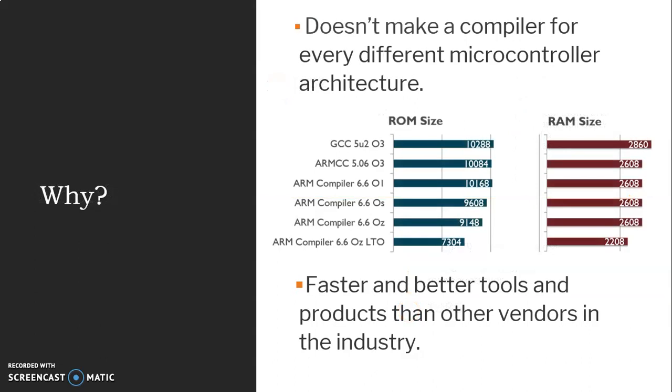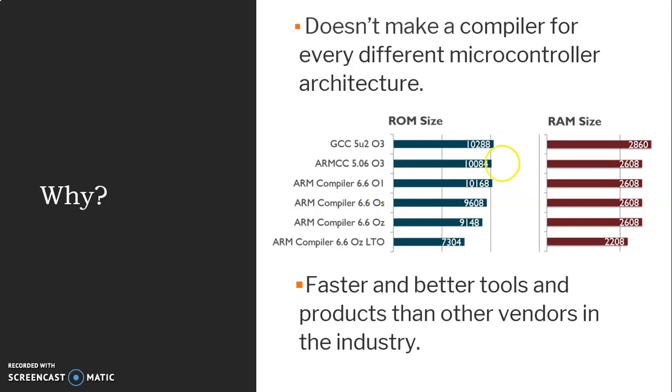So why Keil? Keil does not make a compiler for every different microcontroller architecture. They only concentrate on just a few chip families that they know they can support very well. They have the best development tools for ARM, XC16x, C16x, ST10, 251, and 8051 microcontroller families. Since they have fewer product lines to support, they can dedicate more time to better supporting each tool chain. This allows them to improve their tools and product support faster than the other vendors.